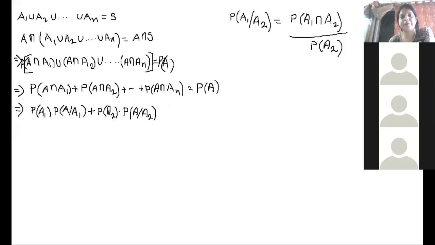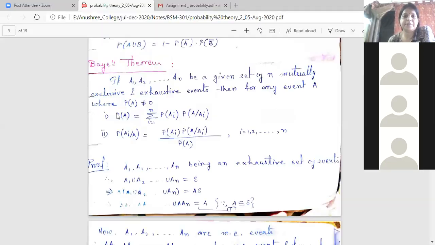Similarly, if I go for the nth term, it will be probability of AN into probability of A given AN. I think you can see the first part of the proof is done. The right hand side will remain as it is, that is probability of A. Now see, we are done with the first part. If I go to the note, what is the first part we need to prove?